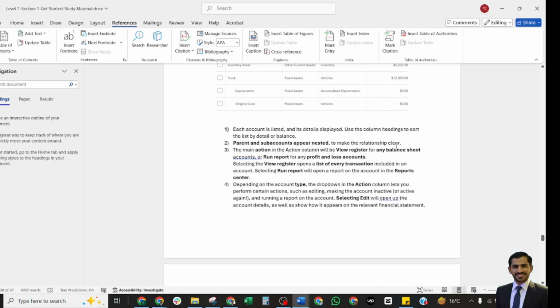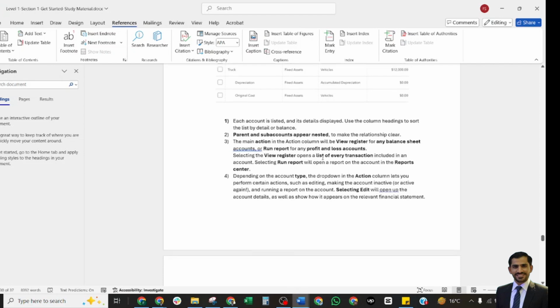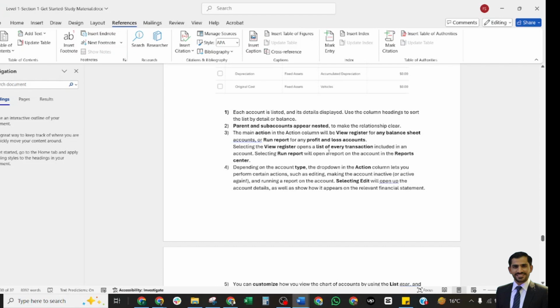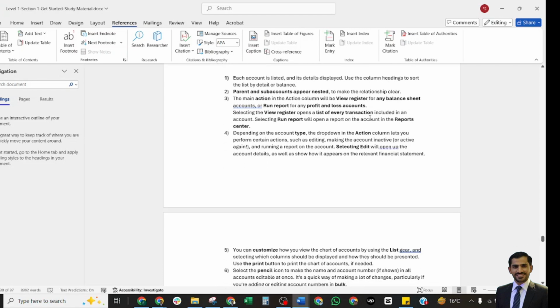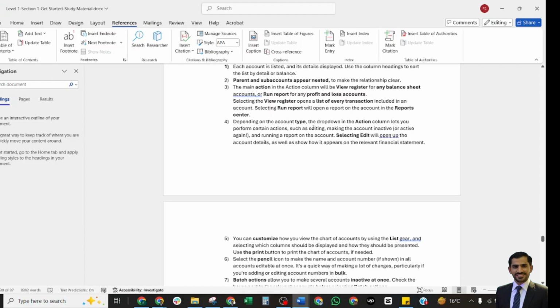The parent and sub accounts appear nested to make the relationship clear, and the main action column will also be view register for balance sheet accounts and run report for the P&L. Selecting view register opens a list of every transaction included in the account, but run report will show the transactions in a report section. So this is the main difference between the balance sheet and the P&L reports.